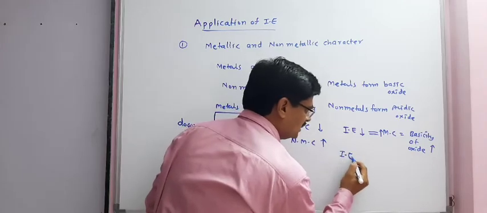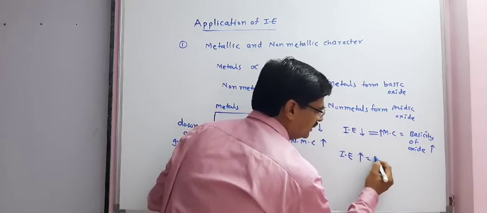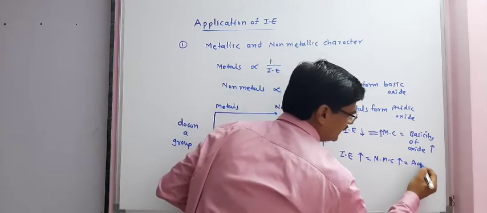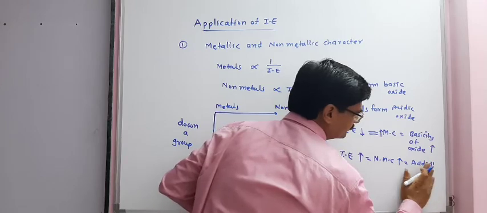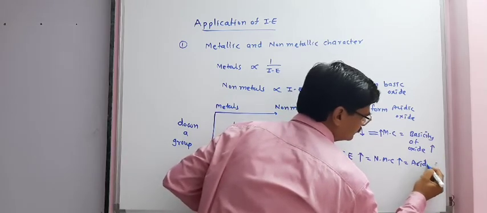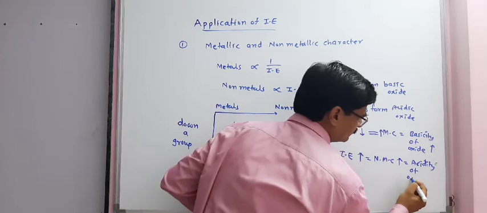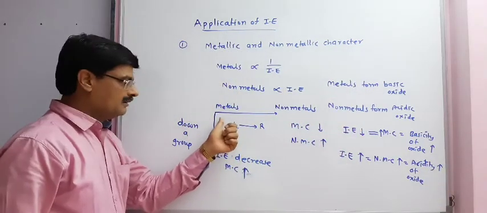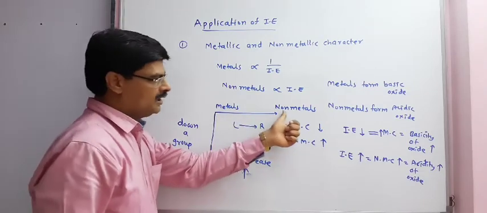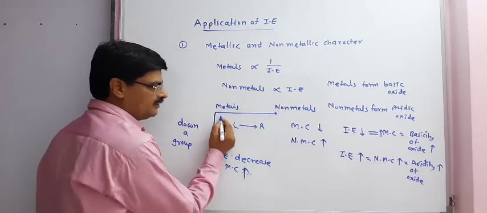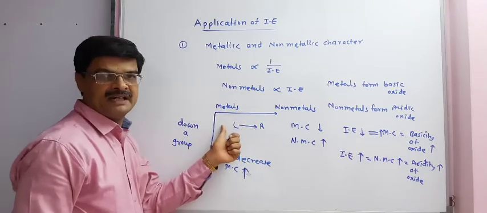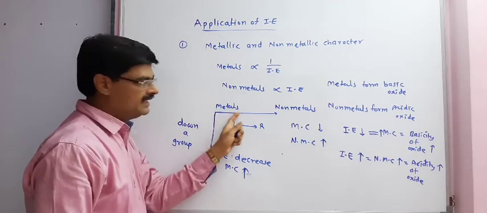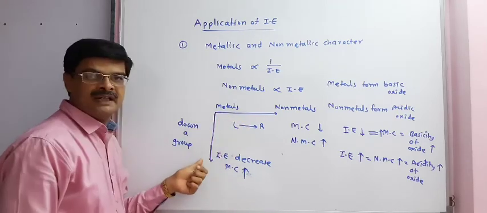Same way, ionization enthalpy is more, non-metallic character is also more, and acidity of oxide is also more. It means metal oxide comparison and non-metal oxide comparison. As we move left to right in a periodic table, basicity of metallic oxide decreases, and down the group it increases.